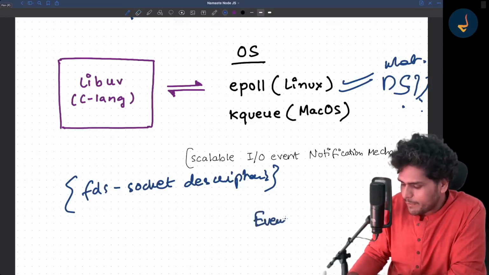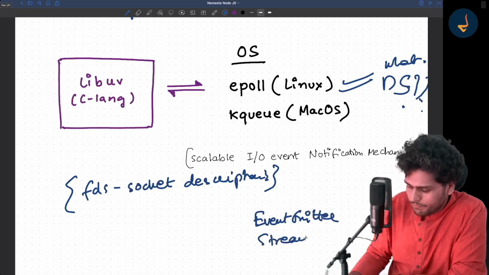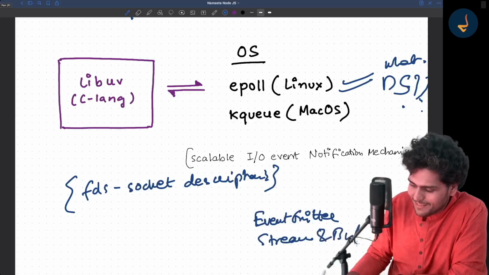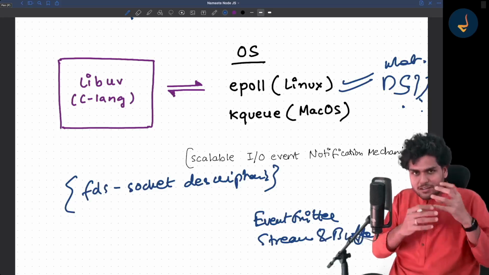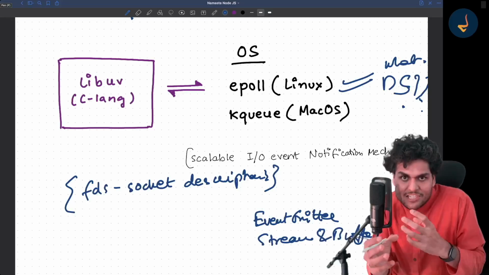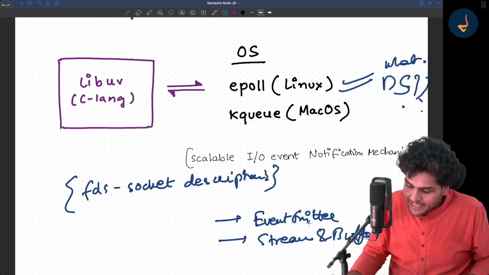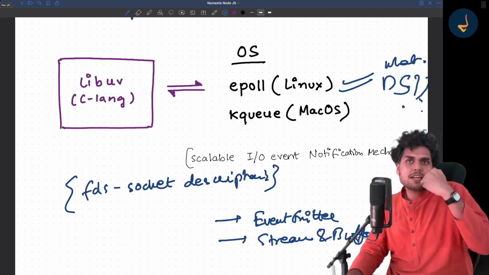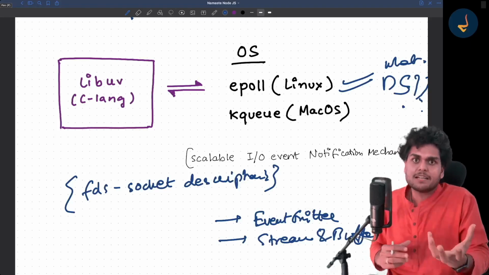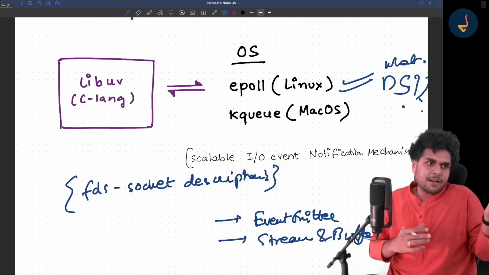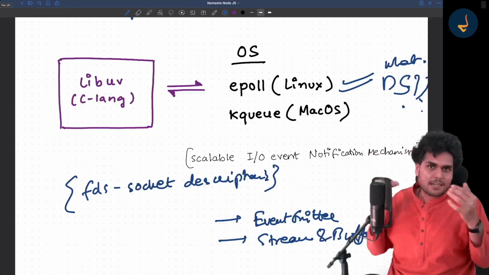Read about event emitters. Read about streams and buffers. Buffers, you might have heard that data is transferred in chunks, and data is transferred via streams. And there is an event emitter. Basically, whenever there is an event, there is a notification mechanism. There is an emit and a listener. There is an event emitter, there is an event listener. That's how things work. That's an observer pattern.